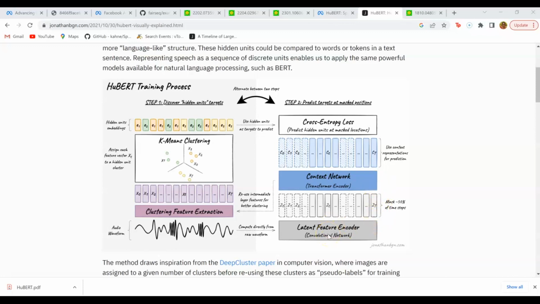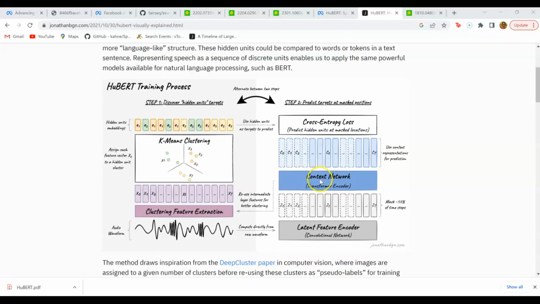First, the CNN encoder basically encodes the continuous input into discrete units, and then we mask some of these inputs, and we want the model to be able to predict those. Why we use the BERT encoder or context network is because this is a continuous, long input. This BERT or transformer encoder helps us learn the relationship between all parts of the input. That's why we're using this context network.